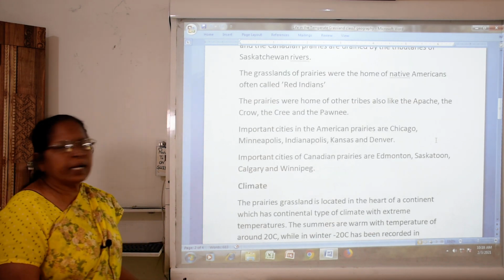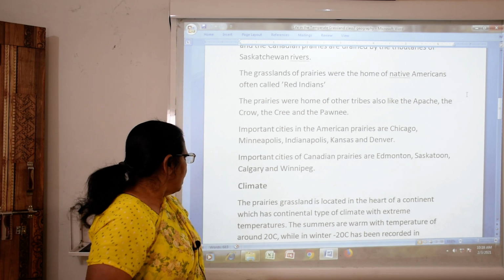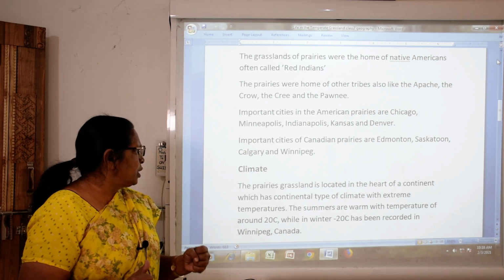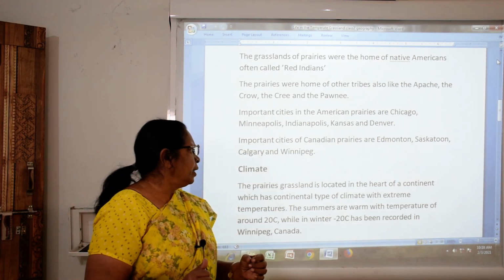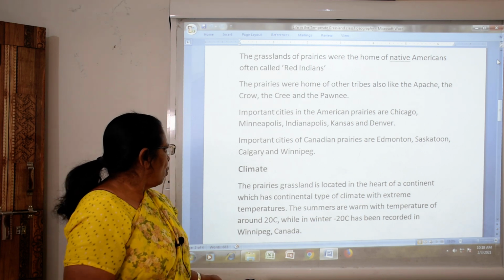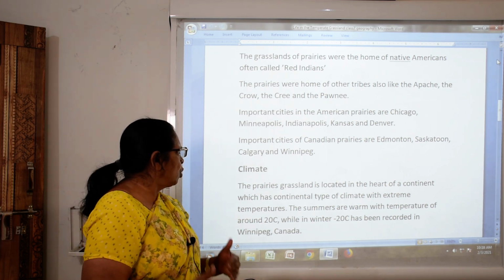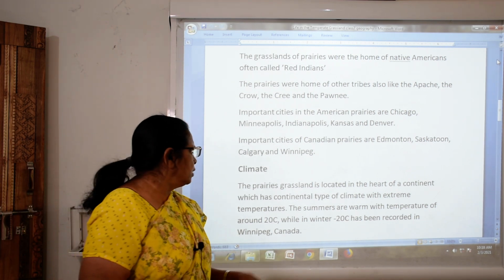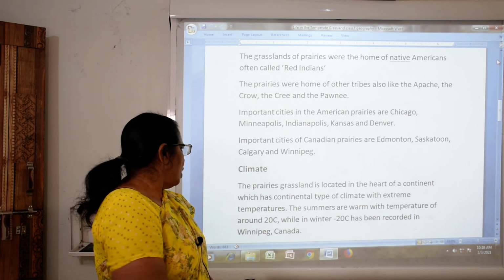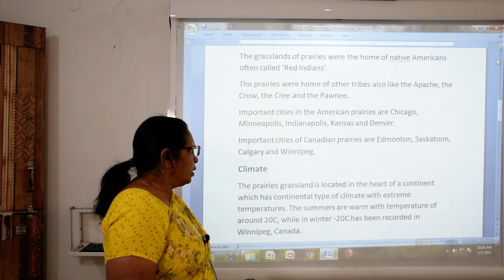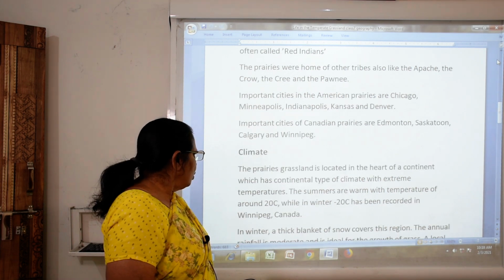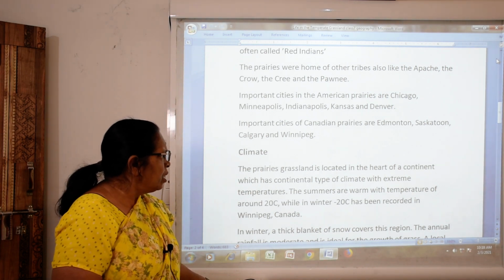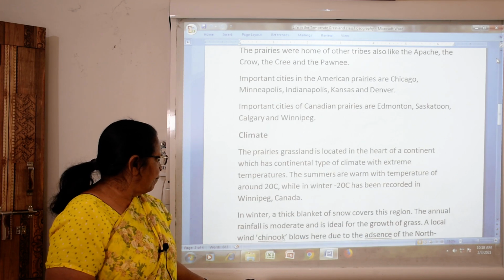Now we'll see about the climate. What is the climate over there? The prairie grassland is located in the heart of the continent, which has a continental type of climate with extremes of temperature. The summers are warm with temperatures of around 20 degrees centigrade, while in winter minus 20 degrees centigrade has been recorded in Winnipeg, Canada.